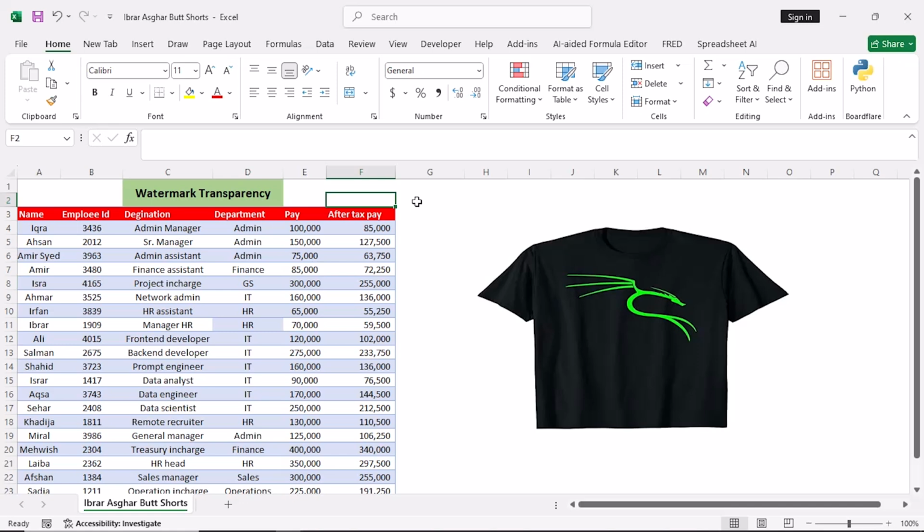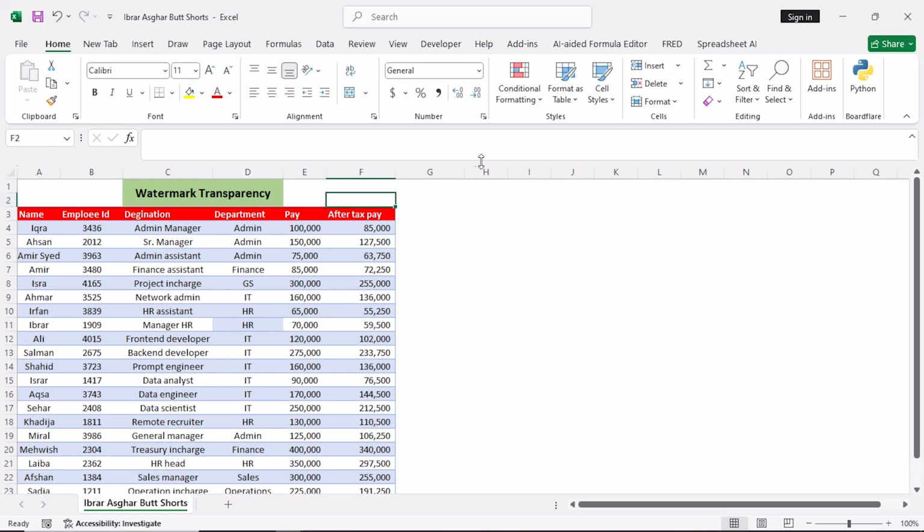In this tutorial I will show you how to make your watermark transparent in Excel. I will be using this picture as my watermark. Let me first delete it.